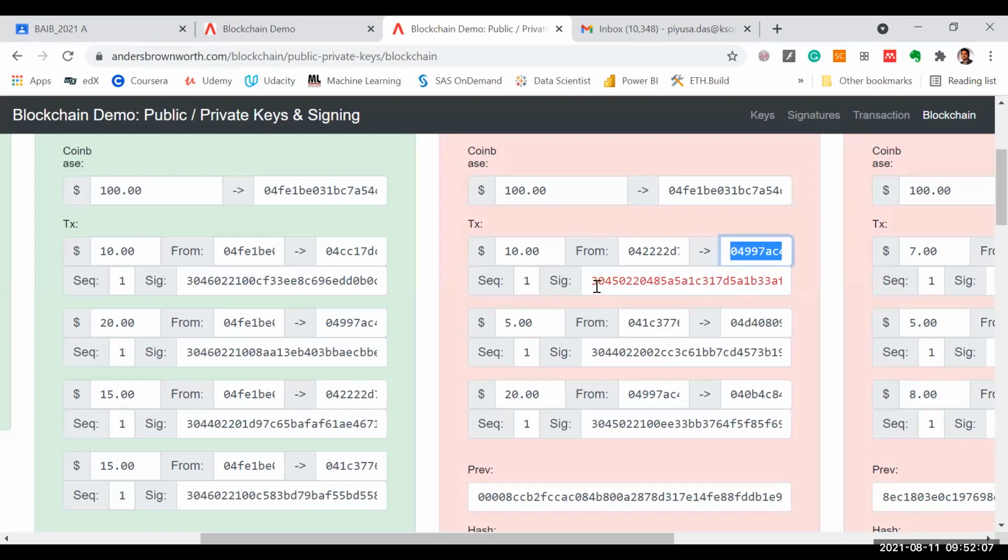See what happens. The signature becomes invalid. That transaction, which was from this person to another person, right? If I put my address or somebody else's address, that transaction becomes invalid. Or here, rather than 5, let's say I put 15, that transaction becomes invalid, right?